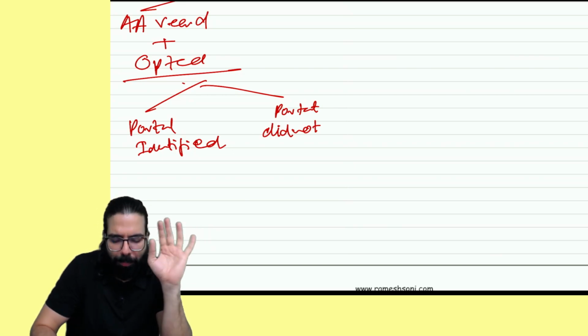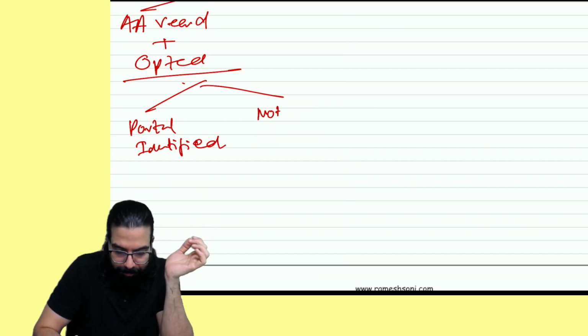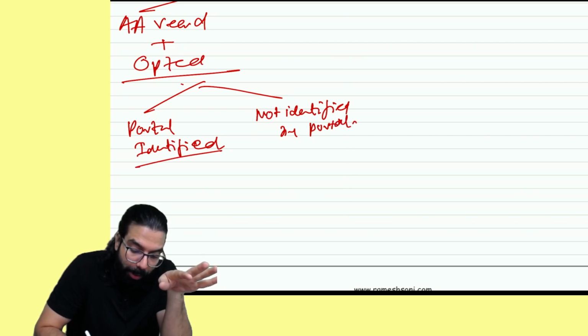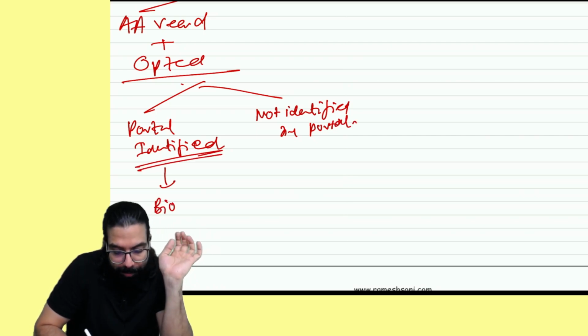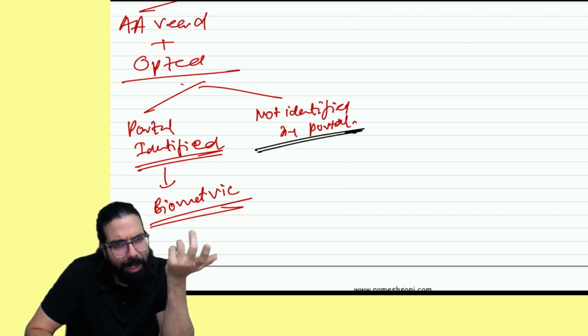If the portal identifies you, then only you have to do biometric, and then your application is deemed to be submitted. If the portal did not identify, no problem.